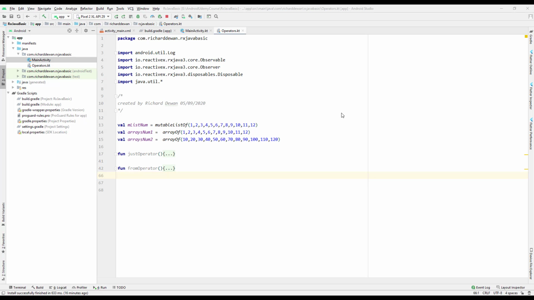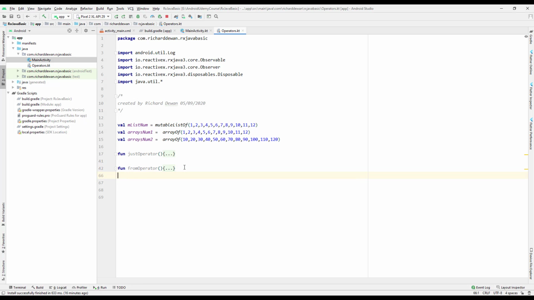And today we will see about the from iterable. So let's say we have a list of items and we want to emit a value in a sequence. Here we have a list of nums and we want to emit a value in a sequence 1, 2, 3, 4 continuously. But in the previous just and if from operator, we saw it was emitting a single object. It was not going through each item inside the object, but it was emitting a single object for us. So let's say we want to get a value for each of these items inside the list.